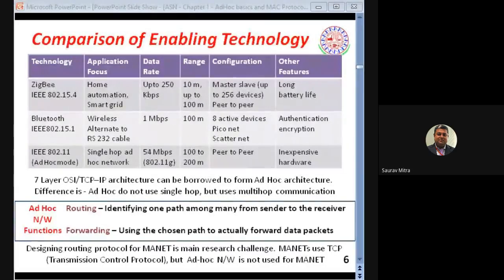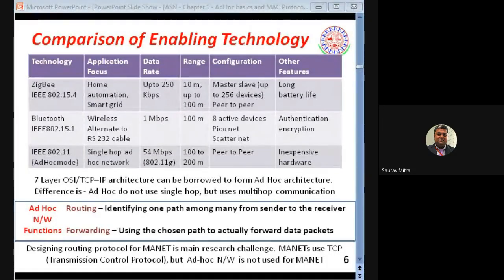Some of the nodes may have died because the battery in that node is exhausted. That is also possible. So I have to check before transmitting the data whether all nodes in that path are up or active. Depending on that, I have to decide what the MANET protocol is going to be. So there are different things which are possible. Routing protocol design for MANET is a very big research challenge.